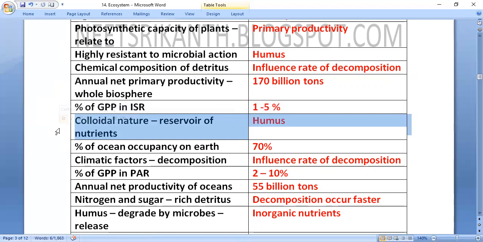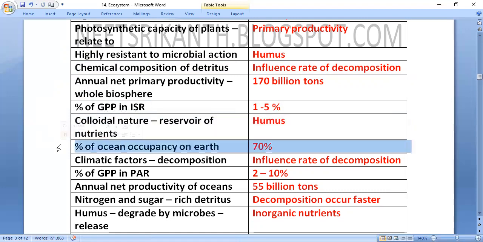Humus is colloidal in nature and is a reservoir of nutrients. The ocean occupies 70% of the Earth.